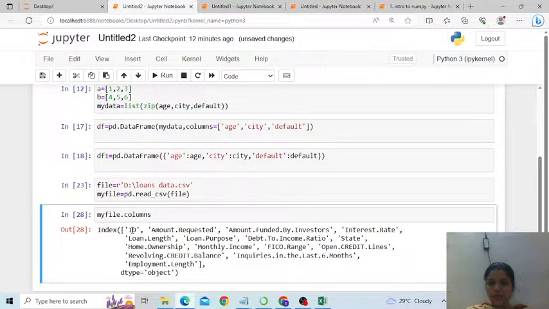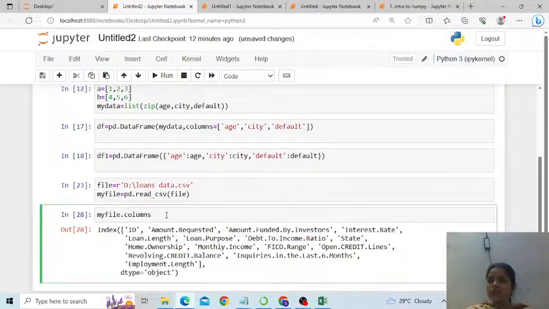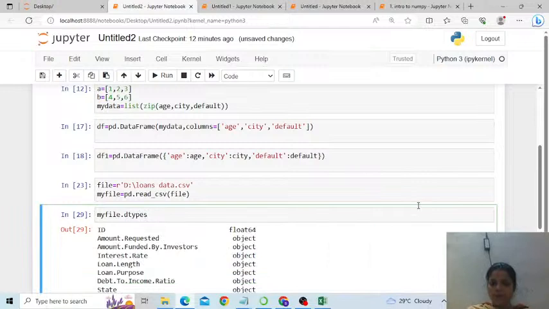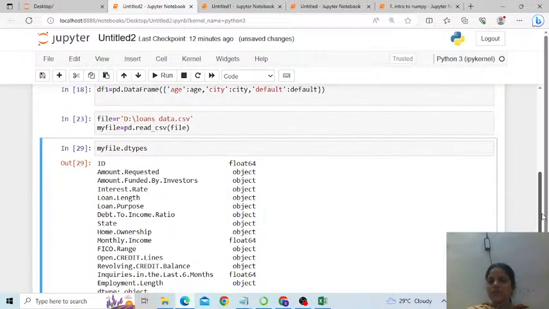So these are the columns. ID is a column, amount requested is a column, amount funded by investor is a column. If you want to display these columns along with their data types, then simply type dtypes. Wherever you find float64 as a data type, that means it is numerical. This is the Pandas way of calling data types.